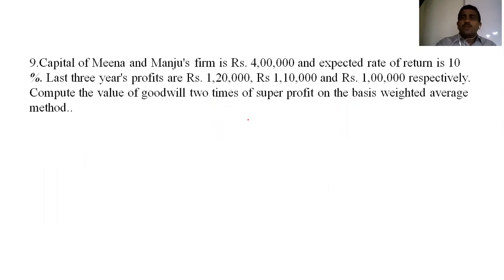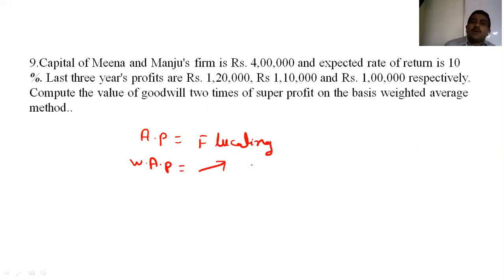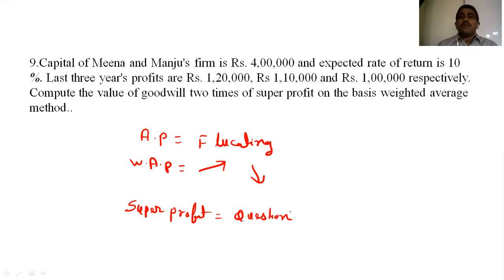Before that, a short revision of whatever we have learned. The first topic is the average profit. We do average profit when there is a fluctuating profit. We do the weighted average profit method when there is an increasing or decreasing trend in the profit. Third is the super profit method. We do super profit when it is given in the question. Okay. So this we have learned up to here.